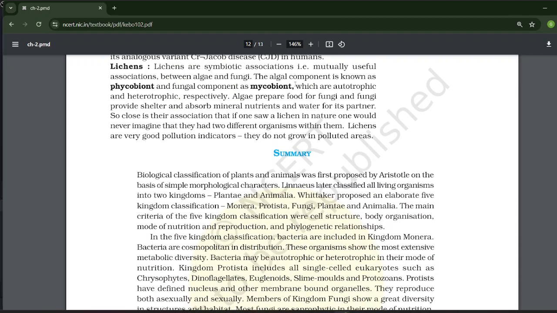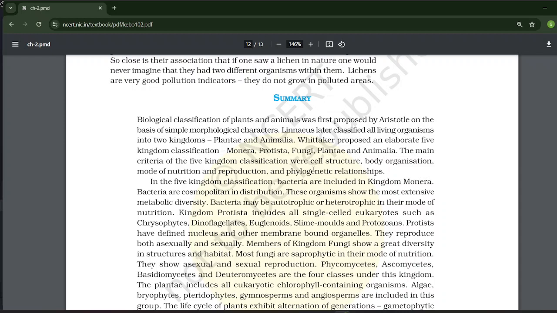Biological, now let's look at the summary of this. Biological classification of plants and animals was first proposed by Aristotle on the basis of simple morphological characters. Linnaeus later classified all living organisms into two kingdoms, Plantae and Animalia.